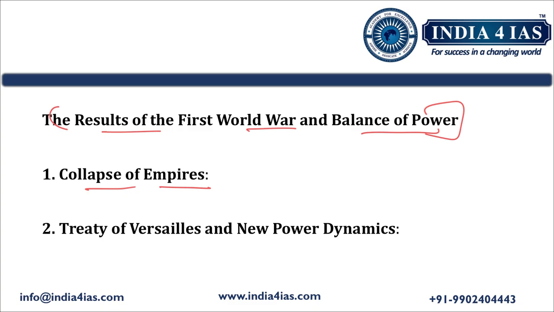Then the second major result is the Treaty of Versailles and new power dynamics. This treaty aimed to punish Germany and prevent it from rising again as a major power in Europe. It imposed heavy reparations, territorial losses and military restrictions on Germany. So these measures sowed the seeds of future instability and the rise of Nazism in Germany.